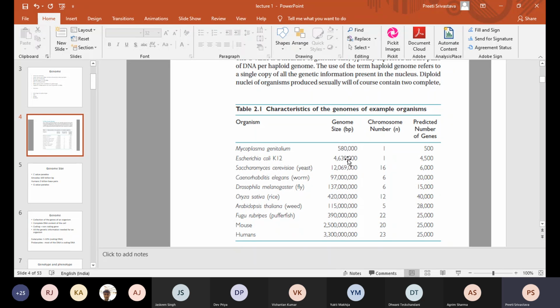What you see is that the genome size varies a lot. The third column displays the chromosome number and the fourth column the predicted number of genes. I'm going to discuss first the second column, the genome size. What do you notice when you compare column 1 versus column 2? What is so striking over here?